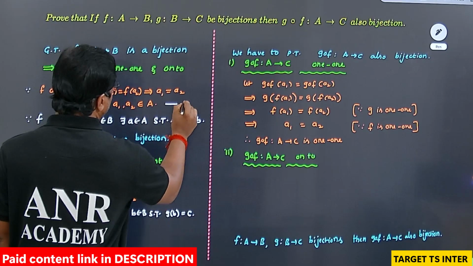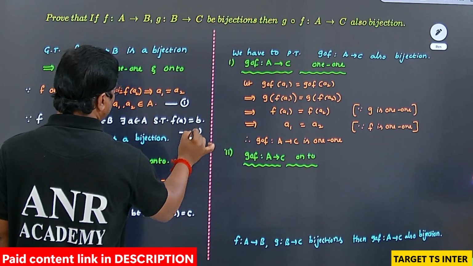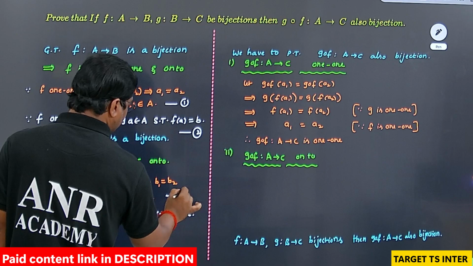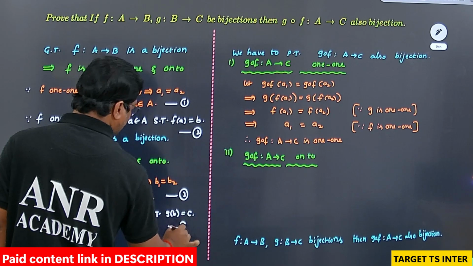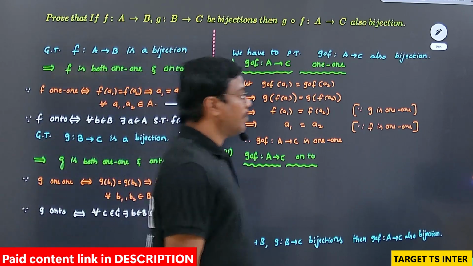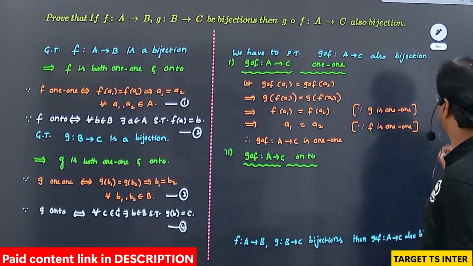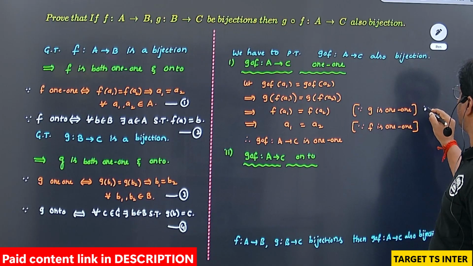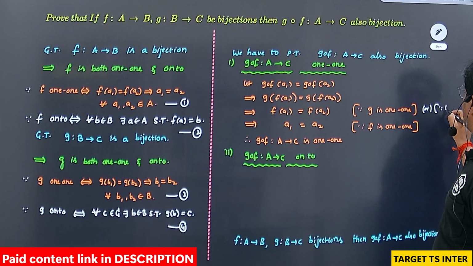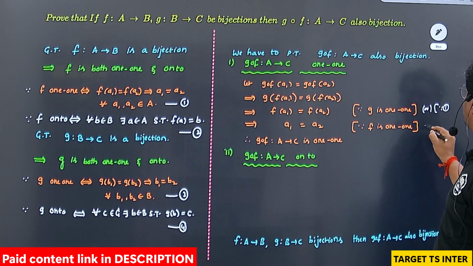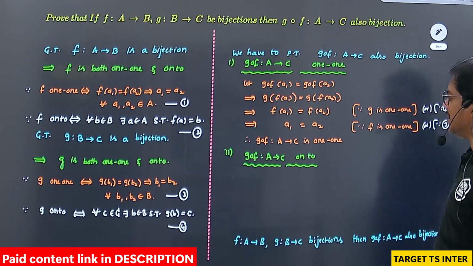Suppose that this is 1, this is 2, this is 3, this one is 4. 1 and 3 are the 1-1 conditions.